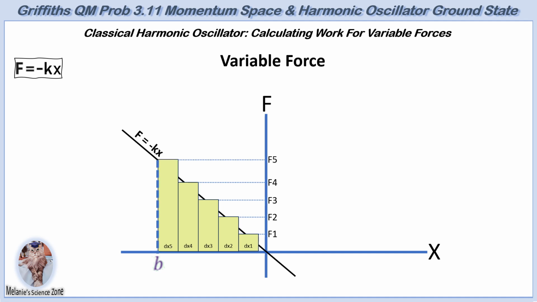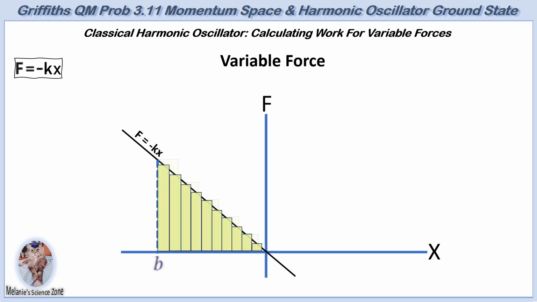Because of the variability, small changes in displacement, dx, correspond to different values of the force, as illustrated in the graph. The work done can be approximated by summing the products F times dx for each interval. As these intervals become infinitesimally small, we approach the exact value of total work done.